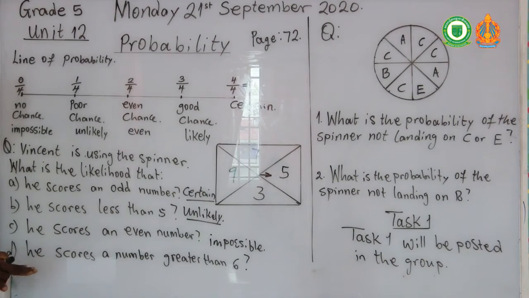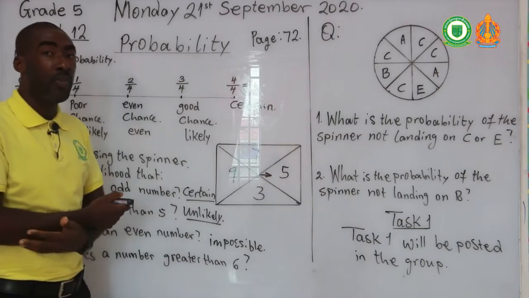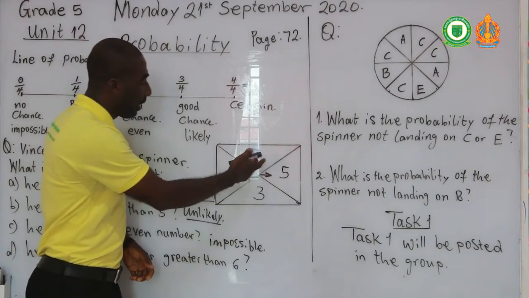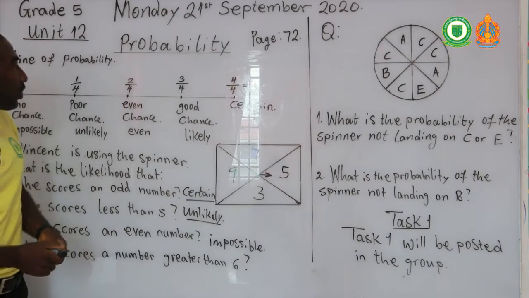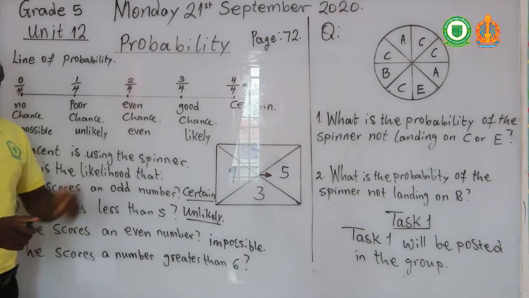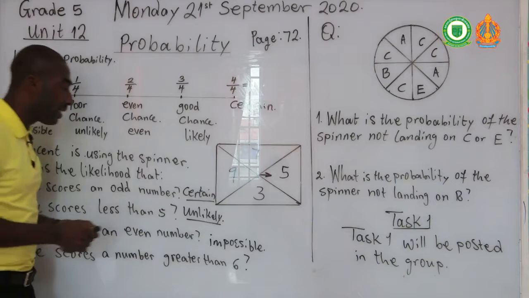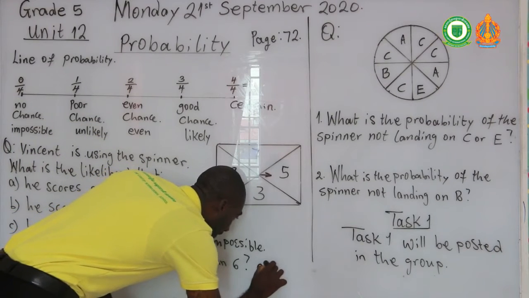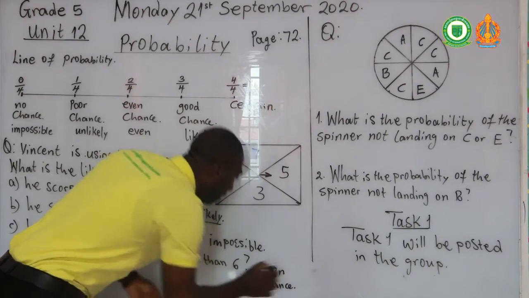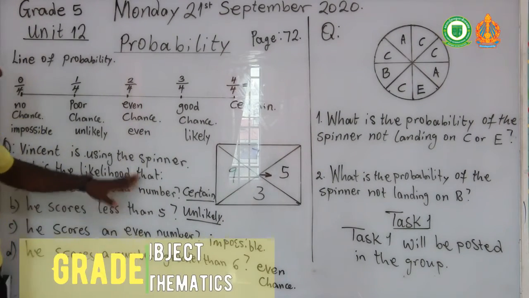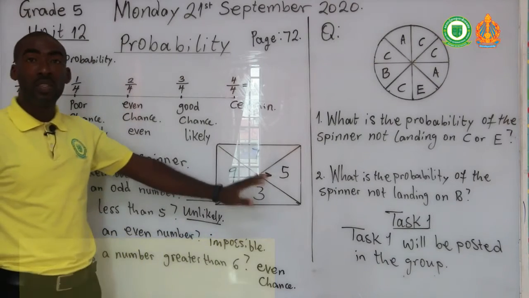Let's see the last one. He scores a number greater than 6. There are two numbers here that are greater than 6, so his chance falls on 2 over 4. That means it's going to be an even chance. So this is how we can use our line of probability to answer questions of this nature.